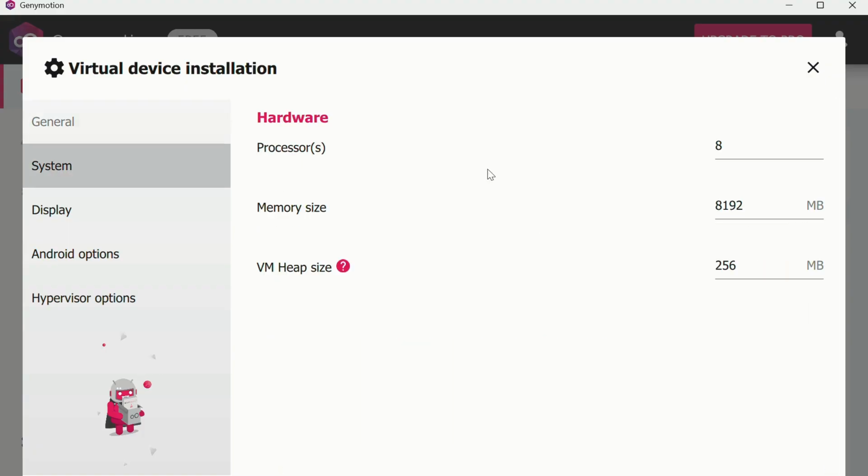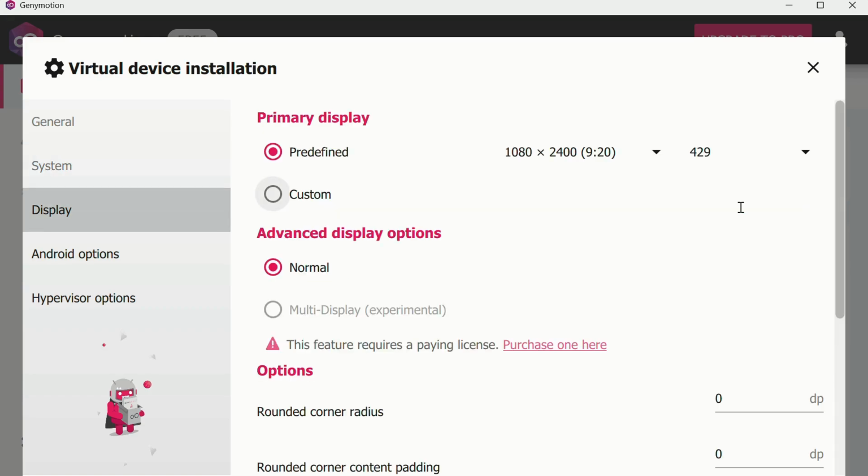Then hit enter. For the processors, two processors is enough, and 2 GB of RAM is enough. Then hit enter. We don't need to change anything here.